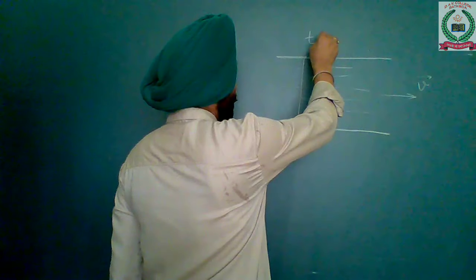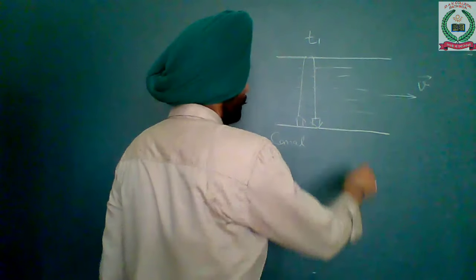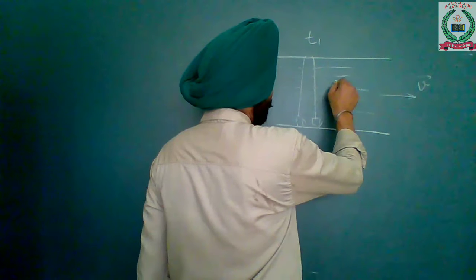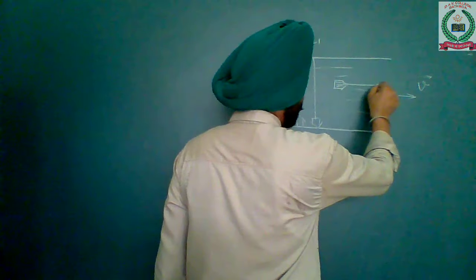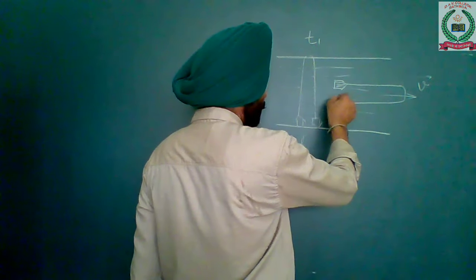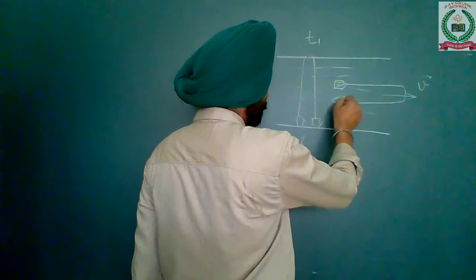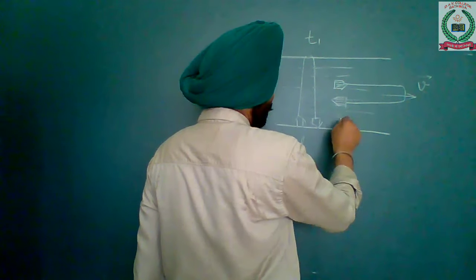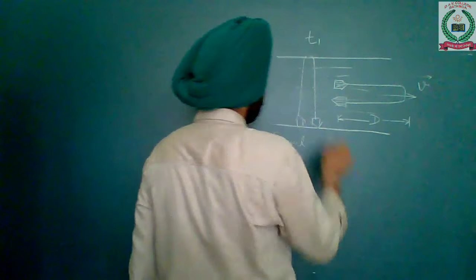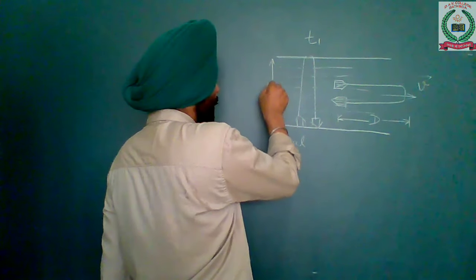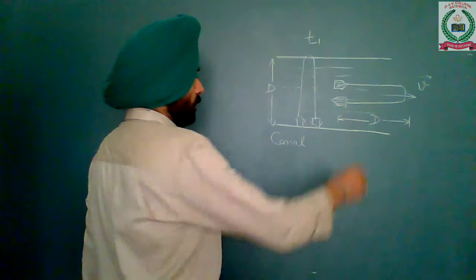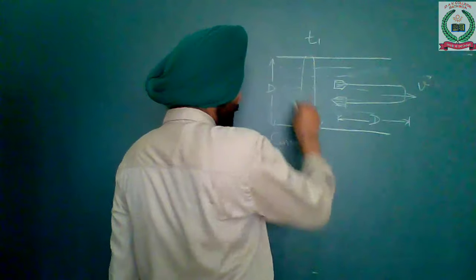Suppose this boat takes time t1, and similarly a boat moving downstream the same distance d and coming back upstream to the starting point takes time t2. Let small v vector be the velocity of water with respect to earth, and capital V the velocity of the boat with respect to water.